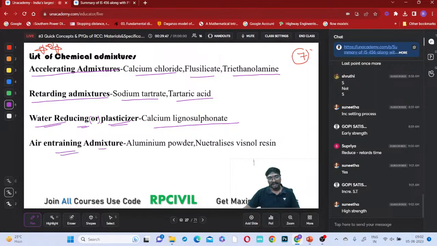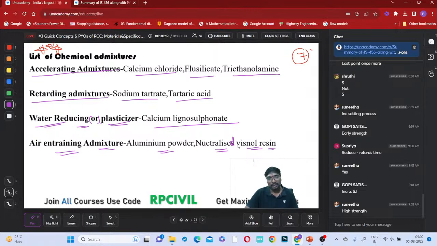Air entraining admixtures. What are air entraining admixtures? Especially for high strength concrete, water reducing admixtures or plasticizers should be used. Air entraining admixtures, what are they? Aluminium powder, neutralized vinyl resin, right? Why should it be neutralized? Because it should not have any chemical reactive properties, so that whenever it is mixed, it will not react with any chemicals and it is not causing any harm, right?